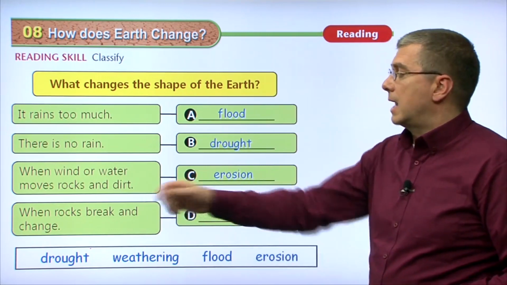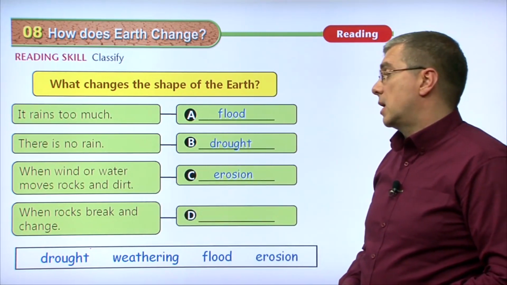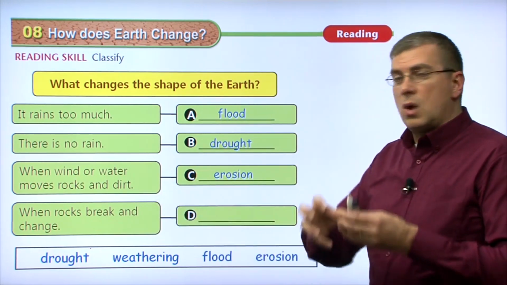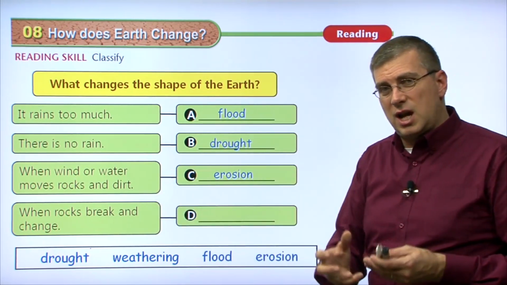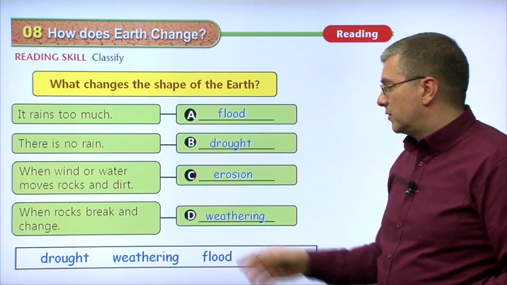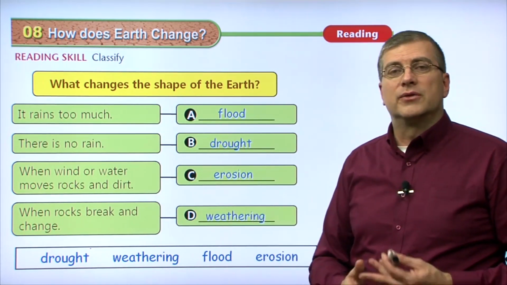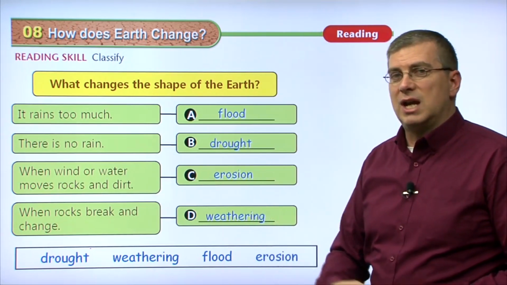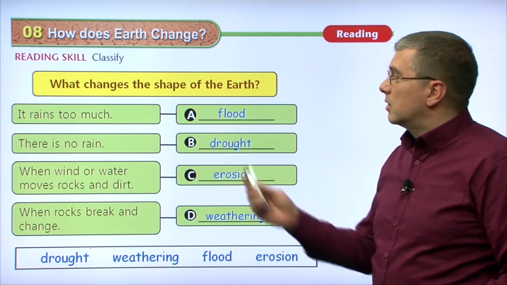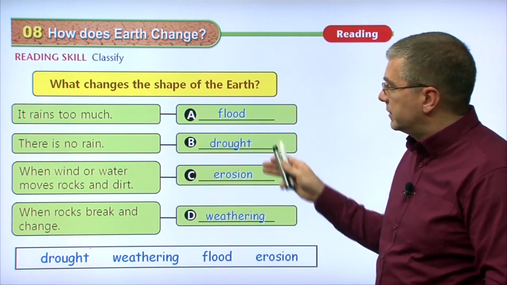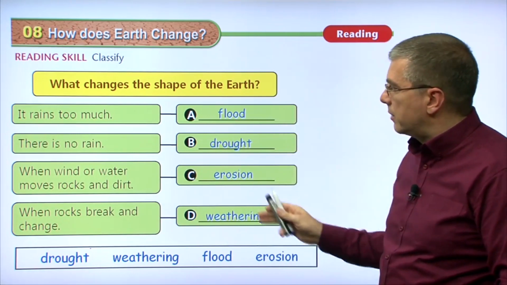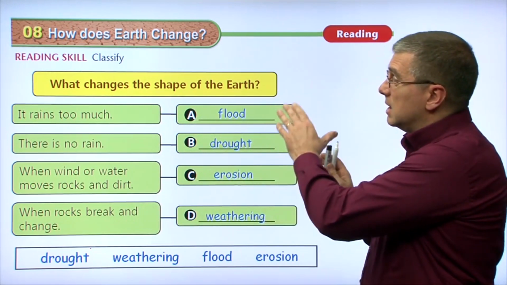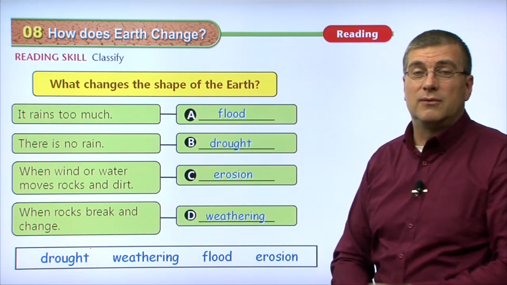Erosion. Okay, our last force that we're talking about that changes the shape of the earth. When rocks break and change, rocks will break apart and they'll change their shape. That process over a long period of time is called weathering. Weathering involves rain, snow, and wind. It will break the rocks apart, make them change their shapes. Okay, so we have lots of different forces. These are our forces here: flood, drought, erosion, weathering, and these are our descriptions of what these things are. We have classified the forces that change the shape of the earth.